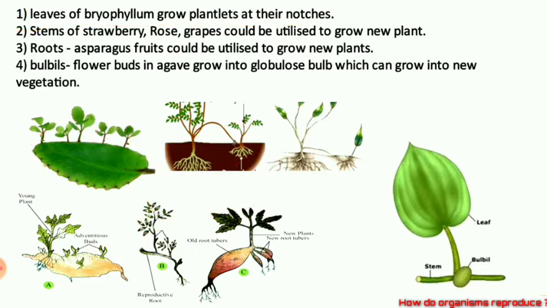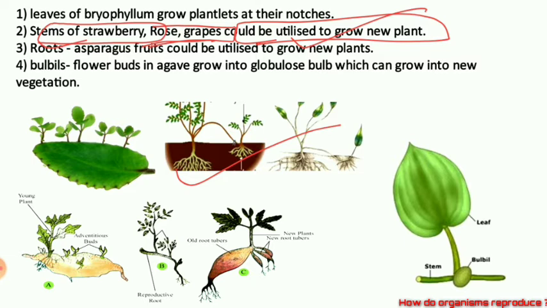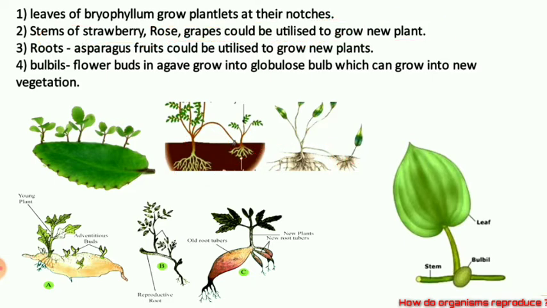Similarly, the stems of strawberry, rose, and grapes can also be used to grow into a new plant. You can see here the runners, suppose this is the strawberry plant, this stem is growing into a new individual plant. In the same way, roots can be utilized to grow a new plant.